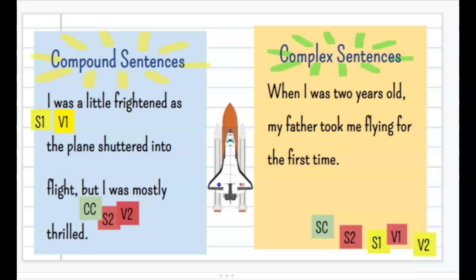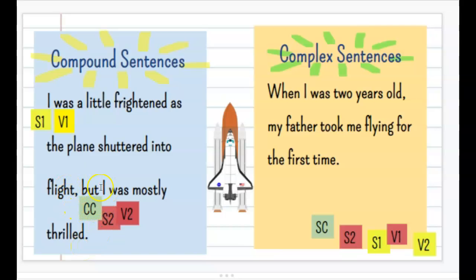Great. I feel like now you are experts at complex sentences, but I want to go back right here to compound sentences, and we learned these first way back when. And I took these sentences from the book about Buzz Aldrin that you were reading, and one of his sentences says, "I was a little frightened as the plane shuddered into flight, but I was mostly thrilled."